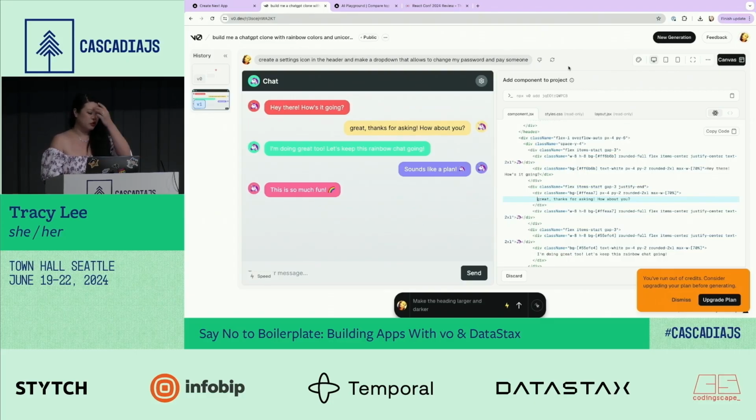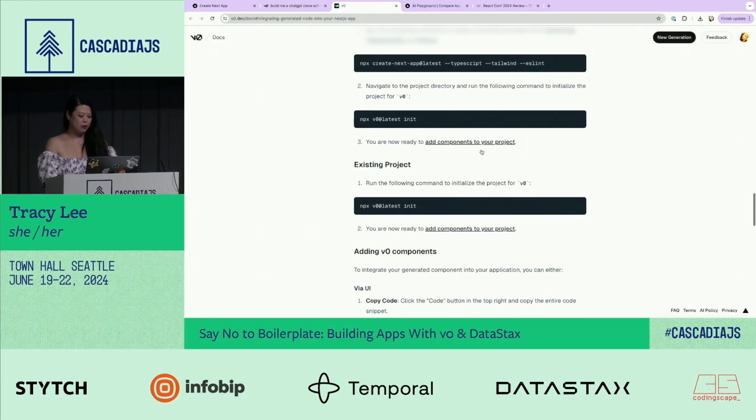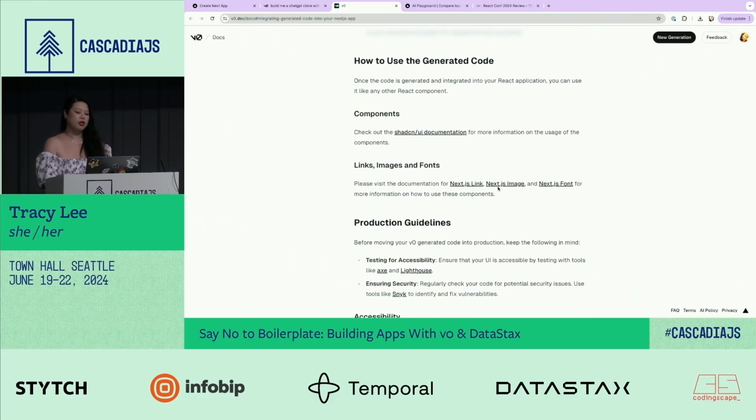But I think another really cool thing about this is you can actually just add these components to a Next app via command line. So you can see over here, it's npx add, and then it gives me the component. If you don't know how to do this, you can actually just click on this. And I really love, again, just the user experience that Vercel has provided for us. I'm such a Vercel fangirl now. Like, I don't know. I should get paid for it. But you can see how to create a new project, and then how to add the components. So, it's not perfect, but anyways, point being, it makes it really easy.